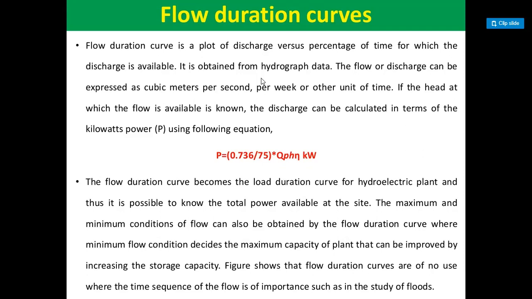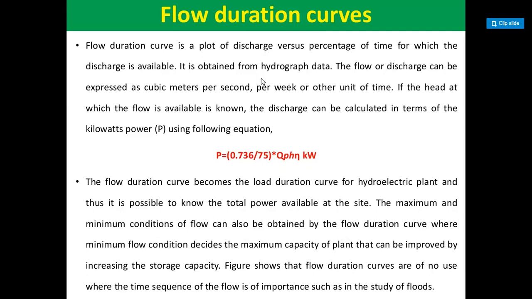To determine the flow duration curve for a particular location, it is necessary to obtain daily flow data for a certain period of time, either one year or a number of years. The length of the record indicates the total number of days in the series.